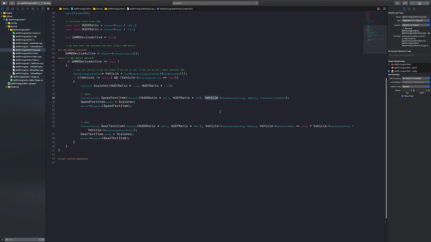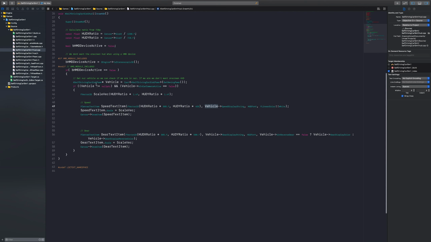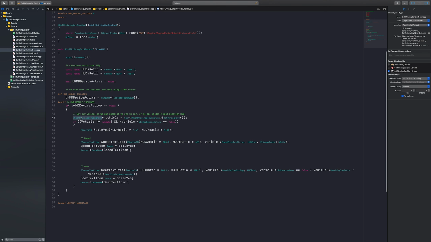So what is vehicle? Vehicle is an instance of our pawn here, which is the main player, the vehicle, the car. And this vehicle has, let's say here, a variable. It's called speed display string. And this vehicle, as I said, is an instance of the pawn, and the pawn is actually what we see there. So first of all, we need to create a new variable that is called the error display.